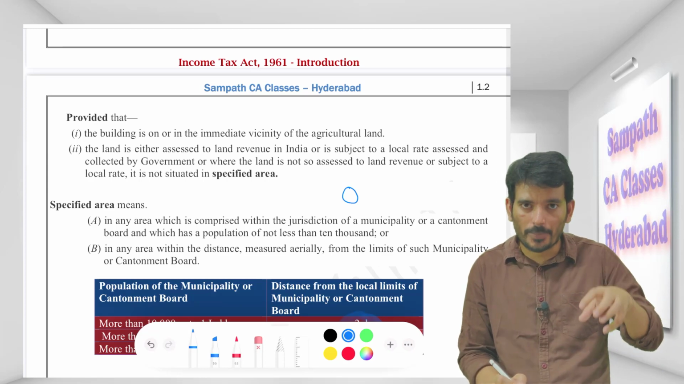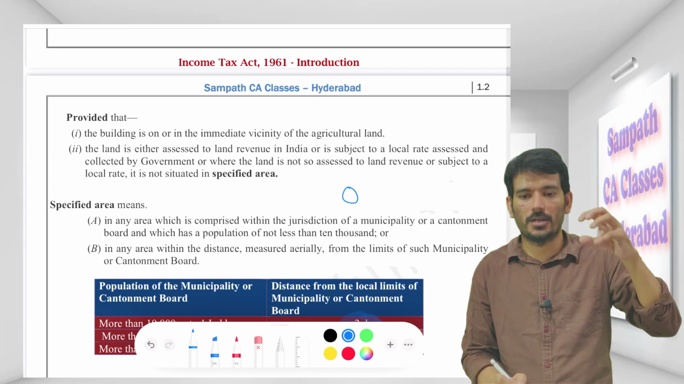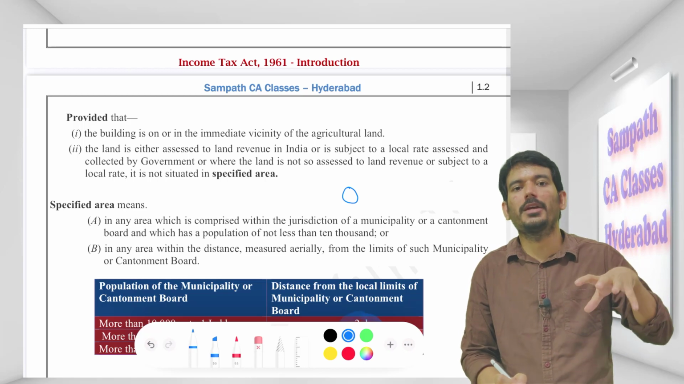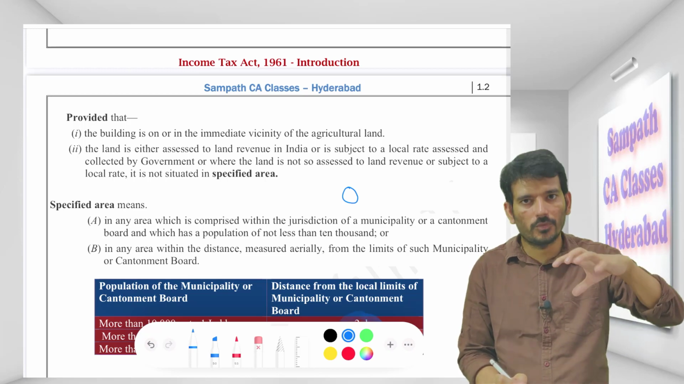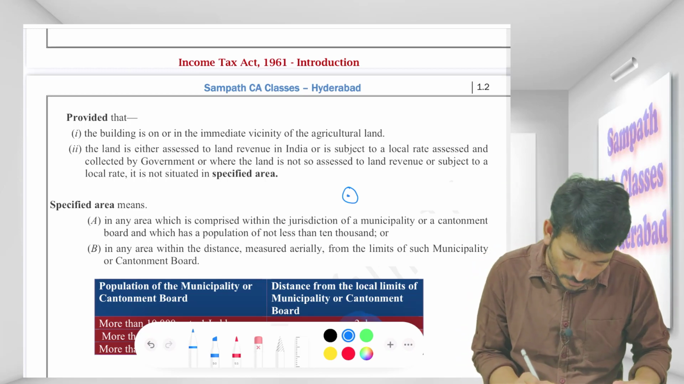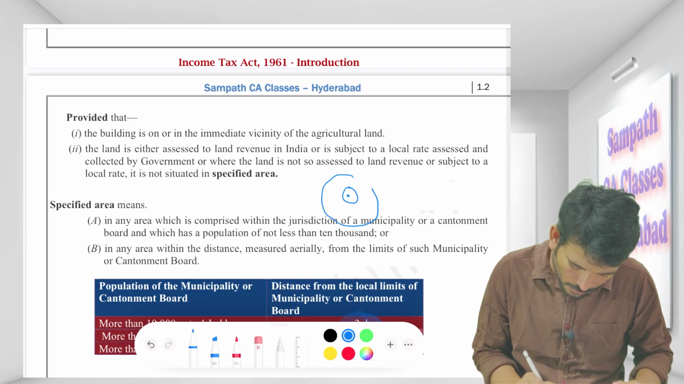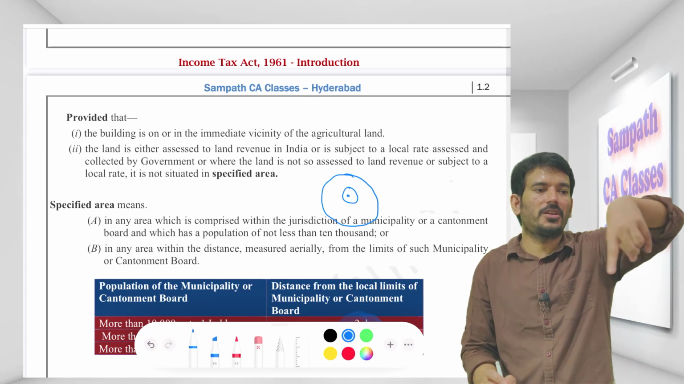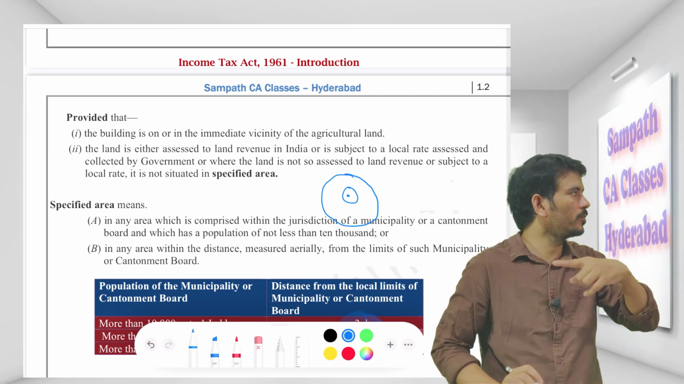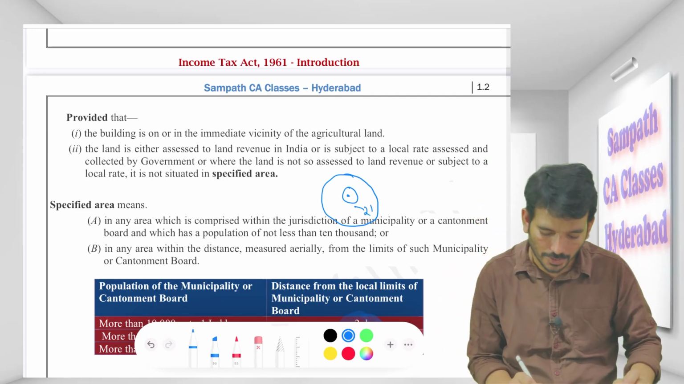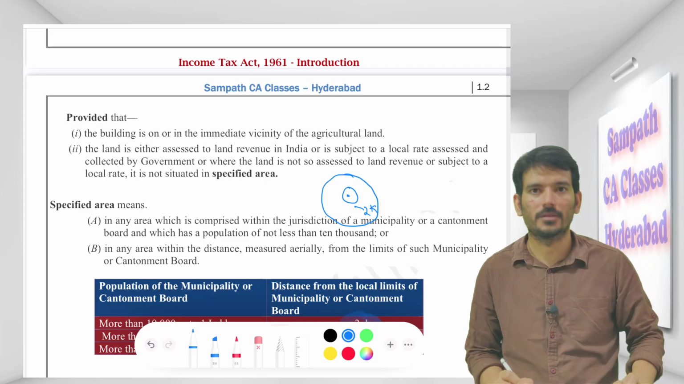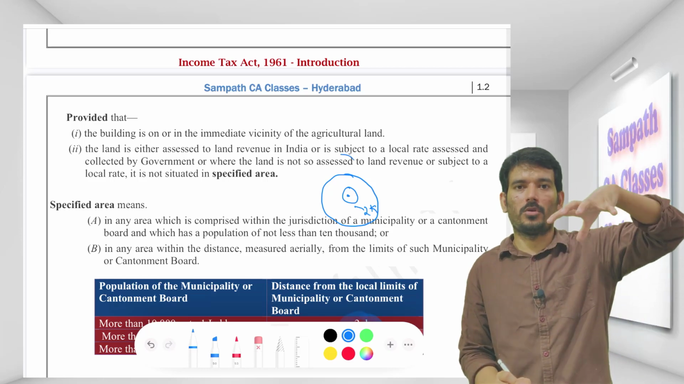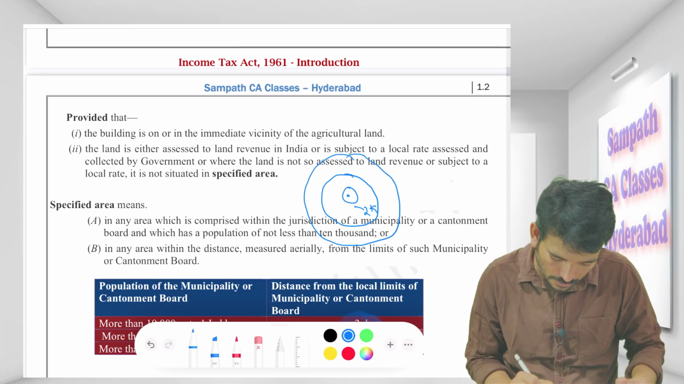But if the population of the cantonment or the municipality is more than 10,000 up to 1 lakh, then one radius applies. If the population is really more, they want to increase the area, which is measured aerially. I will keep looking around 360 degrees. I will go 2 kilometers from here. And if the population is even more, then I will go 6 kilometers radius.